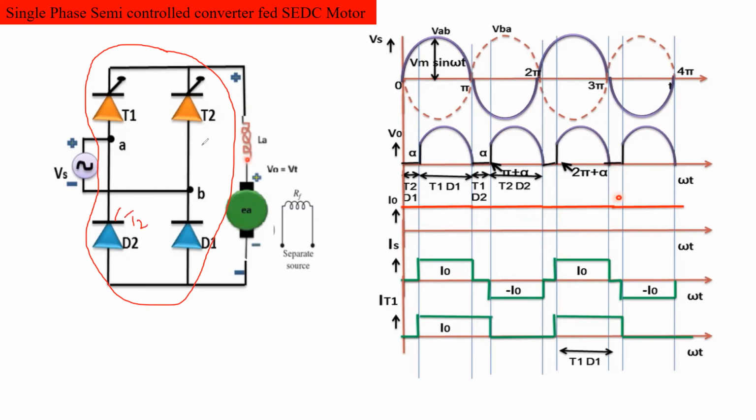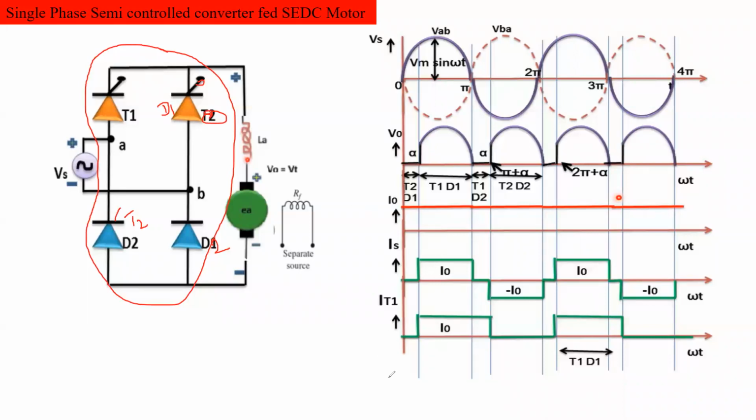But this is the diode, D1, D2. T1, T2 are connected in the same leg, and D1, D2 are connected in another leg. That is called an asymmetrical semiconverter.